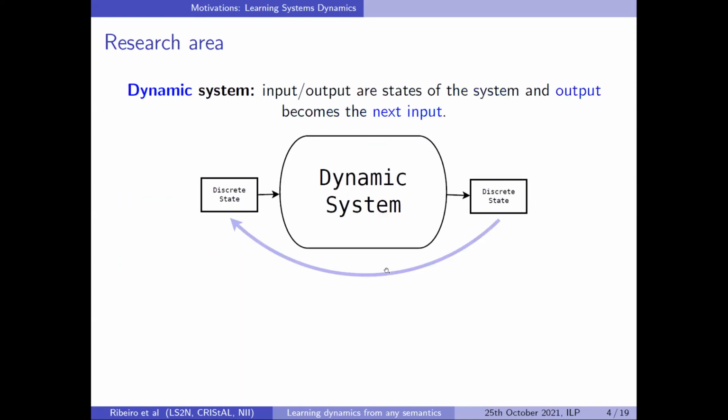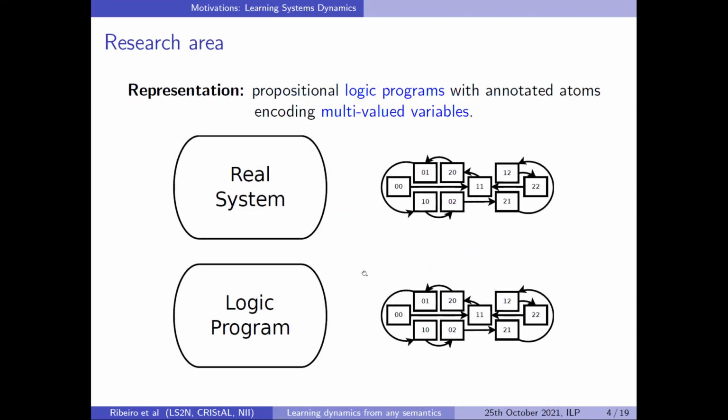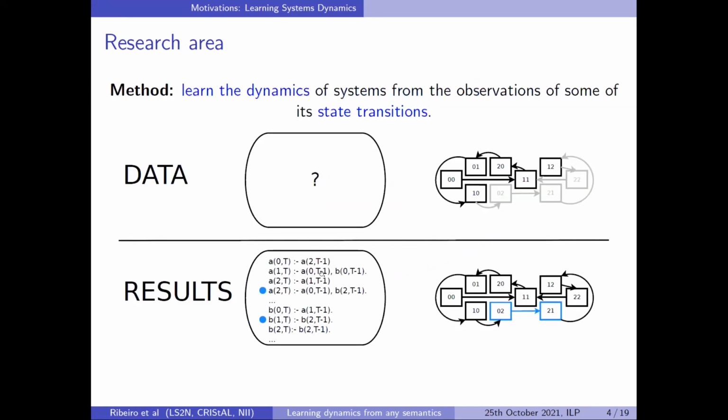And we consider dynamic systems. It means that the input and output are actually states of a system, and an output becomes the next input of the system. You loop like this and so on. Our goal is to produce an artificial system that behaves the same as the one we observe, what some people call a digital twin in the industry. The representation we use is a logic program. To be more precise, we use propositional logic programs with annotated atoms in order to encode multi-valued variables.